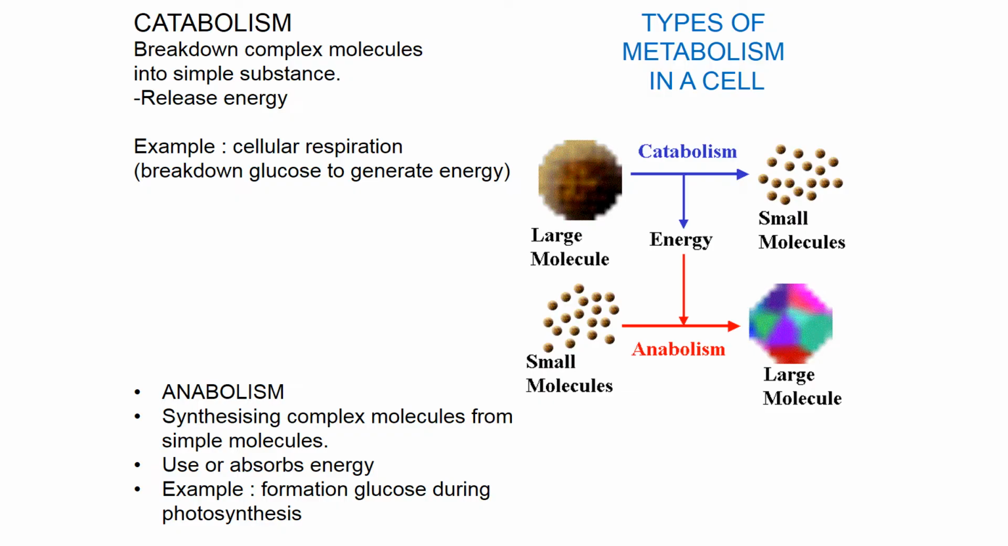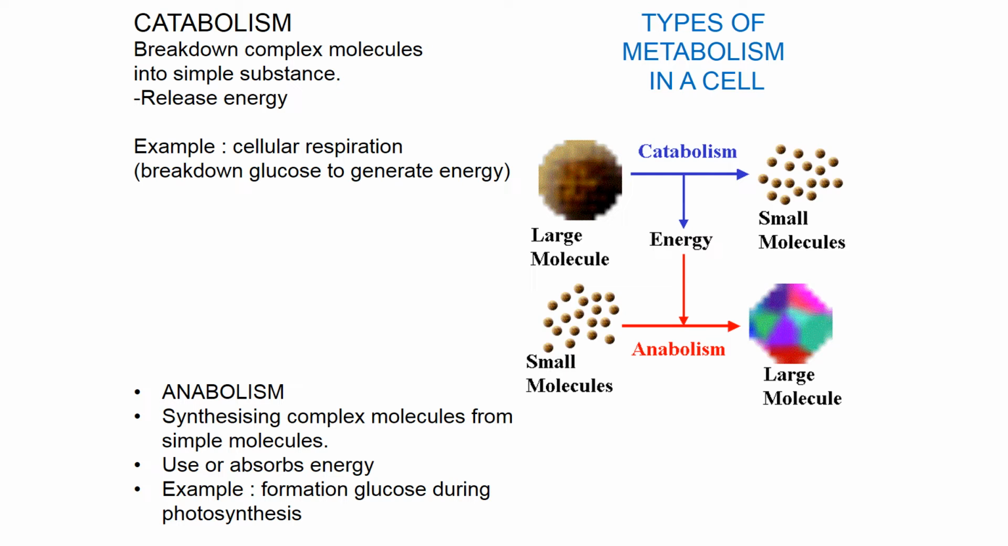Next, we will discuss about the type of metabolism in a cell. So there are two types of metabolism. The first one is catabolism, and the second one is anabolism. So we discuss about the catabolism first. Catabolism is a process which involve the breakdowns of complex molecule into simple molecule. Means from large molecule into small molecule, and you must remember it will release energy. So as an example is the cellular respiration.